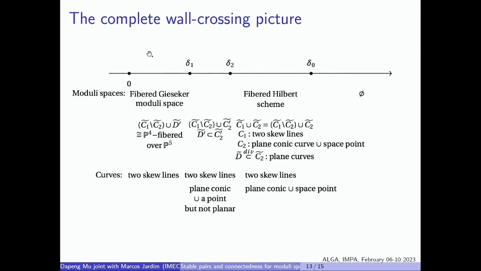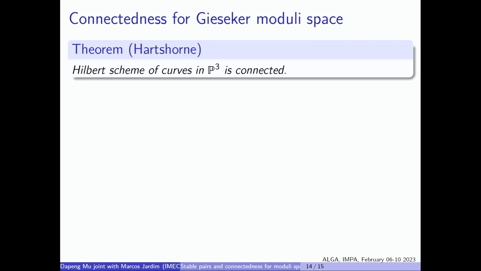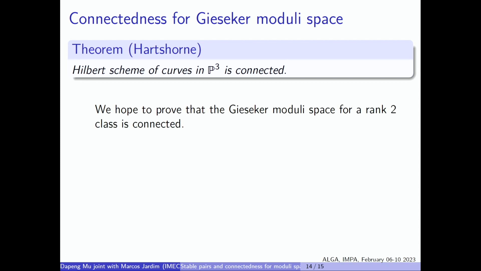Okay, and then I produced this complete wall crossing picture, but due to my limited time, I will skip it. I will just spend 1 more minute. Sorry for that, I'm running over time. One of our original goals is to prove the connectedness of the Gieseker moduli space for rank 2, sorry, I forgot to say rank 2. The motivation was very naive because Hartshorne proved in his thesis that the Hilbert scheme of curves in P3 is connected. So once we have this correspondence, we hope to prove that the Gieseker moduli space for rank 2 sheaves is also connected.